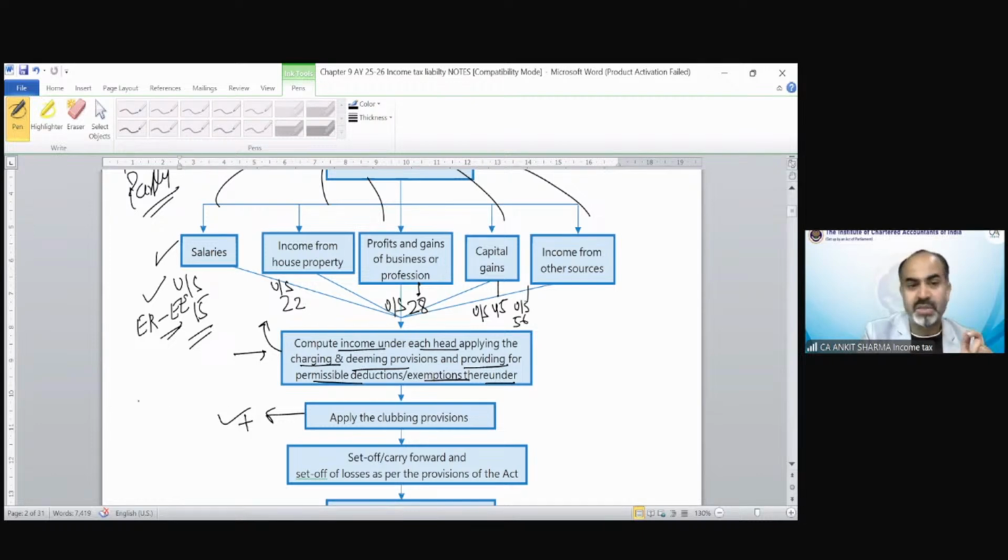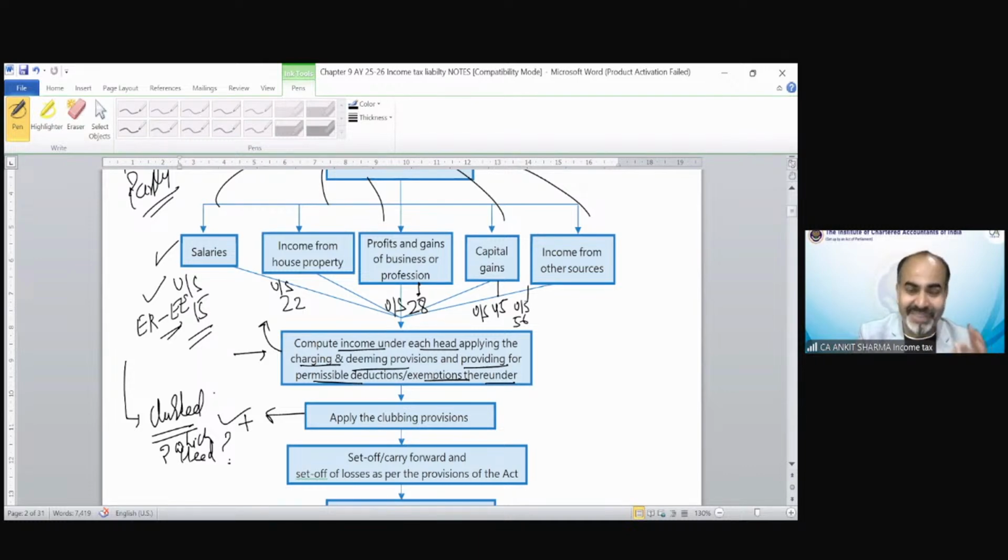These amounts are going to be added back. So my question is, if there is income of some other person which is going to be clubbed in the assessee's income, whether it's a minor person or spouse or son's wife, etc., in which head is the clubbed income going to be added? Under which head is this clubbed income? I'm not asking the section. Under which head is that income going to be clubbed?